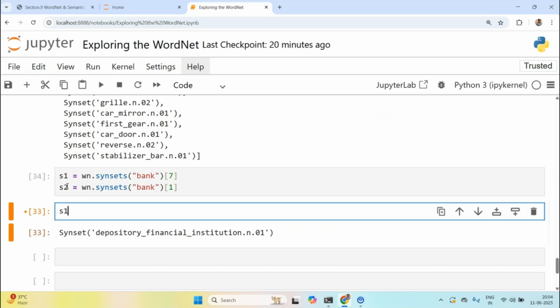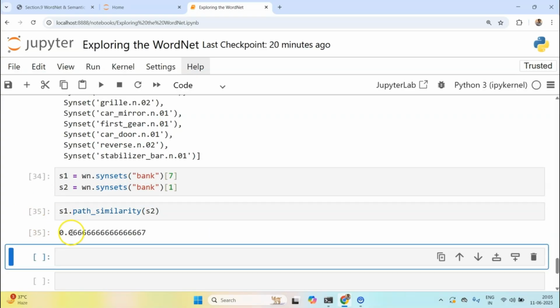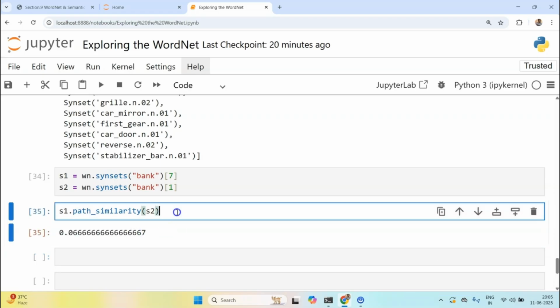Now I can call a method on S1 called path similarity and pass S2. So the similarity between these two is 0.006, which means this particular tree structure thinks that these are not that similar.